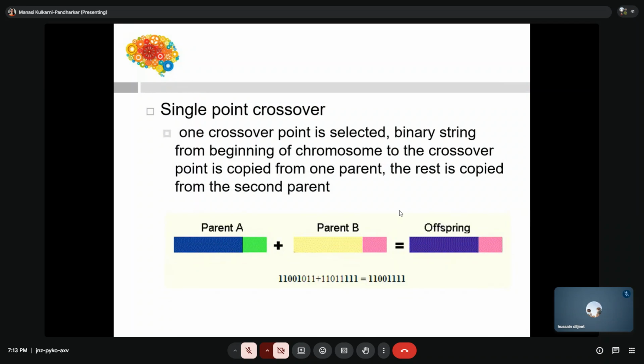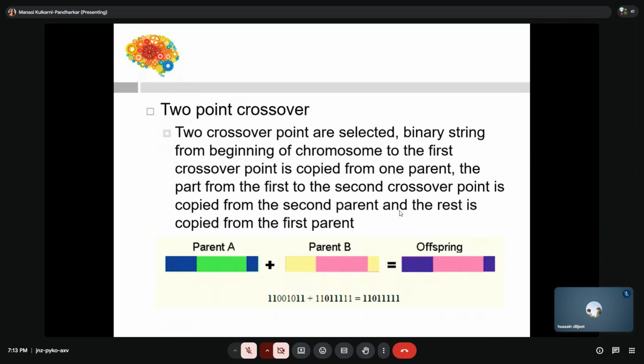Single point crossover, yes. Let me know now, by looking at the diagram, what we are doing in the 2-point crossover. See, we take this point, then we exclude this point, again we take this point.